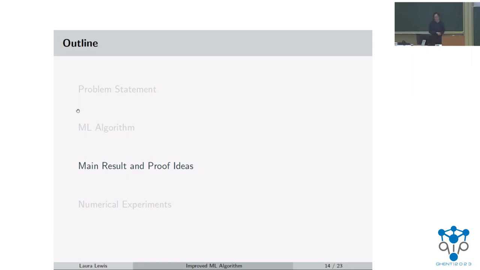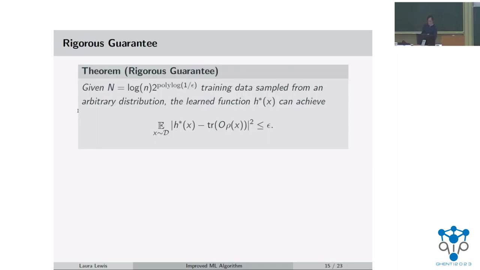Okay, so now I'll talk a bit more about the main result as well as some of the proof ideas. So first, there's this theorem again, so I have it just on the screen again. And remember, the important part here is this training data size, which is much reduced from what it was previously. And one thing that I would also like to note is this fact that the training data can be sampled from any arbitrary distribution D, which is taken there.